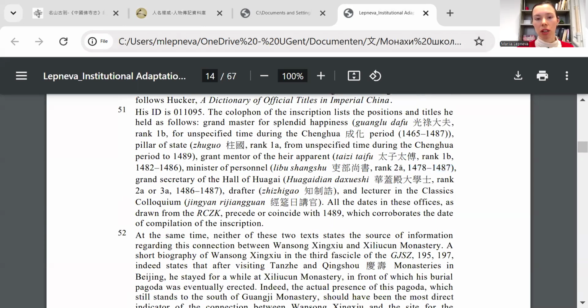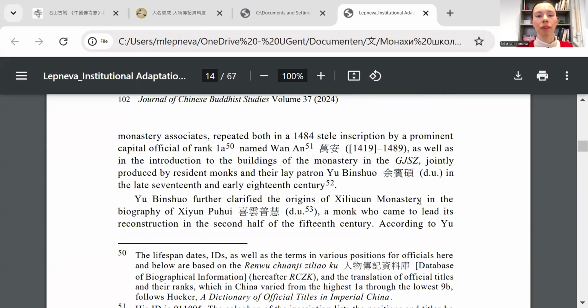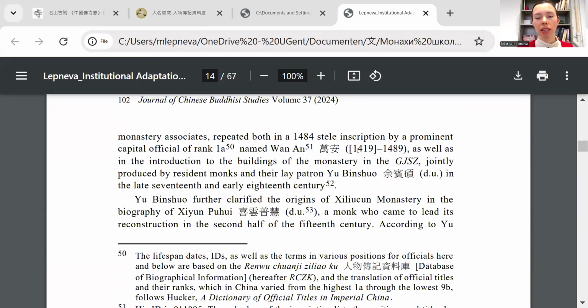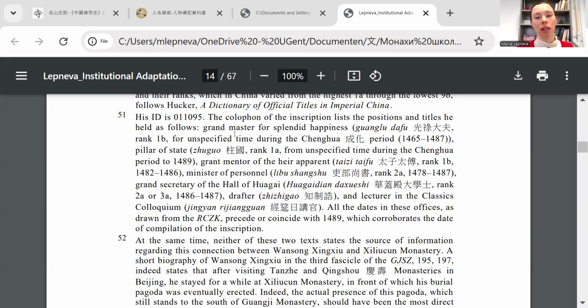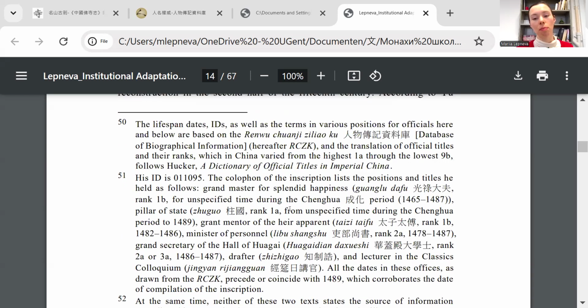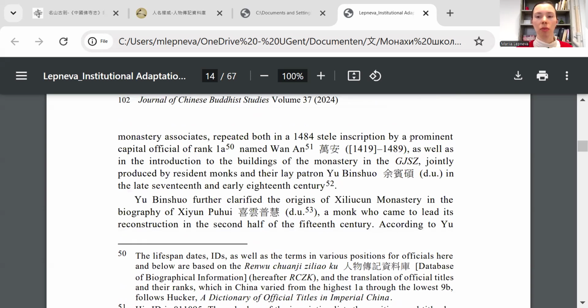And for all the positions, I got the rank, and I identified that the highest was 1A, actually. So eventually, in the main text, I indicated that the inscription was by a prominent capital official of rank 1A. So it does make a difference, right, between saying that the inscription was by Wan'an or inscription was by a prominent capital official of rank 1A named Wan'an. And in the footnote, I provide all this information based on which I actually concluded that he was a prominent capital official of rank 1A.